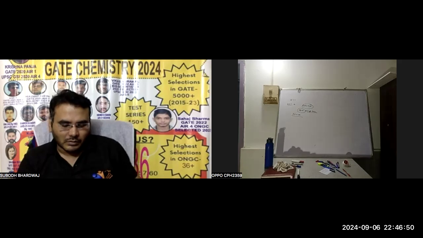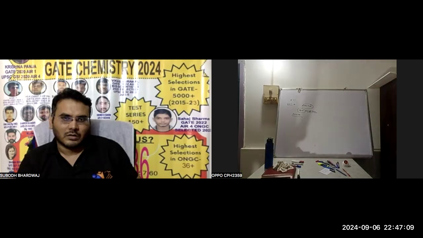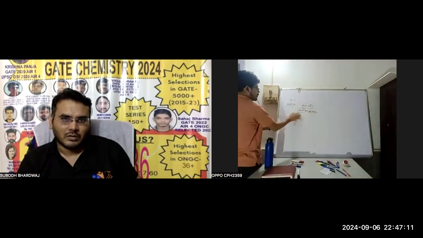Another factor is the stoichiometry of the reaction, which also affects the equilibrium constant. The mode of representation of the reaction also affects the equilibrium constant, sir.